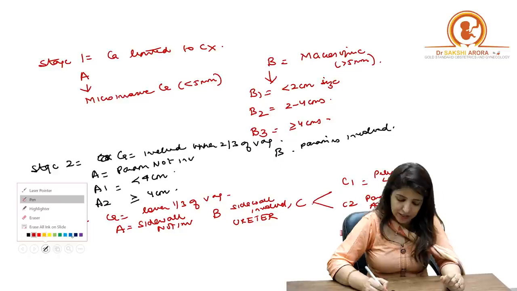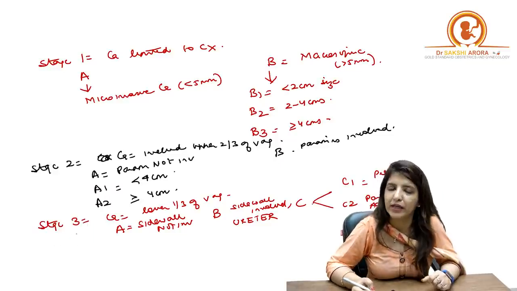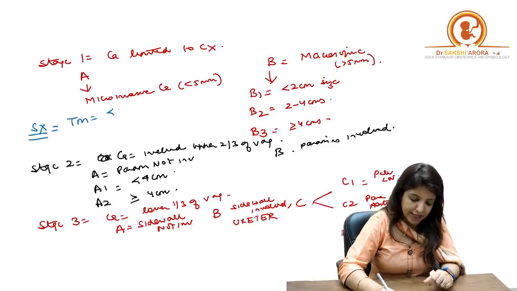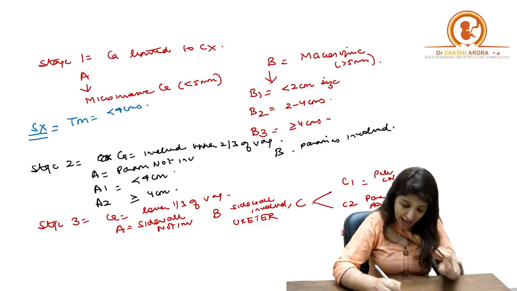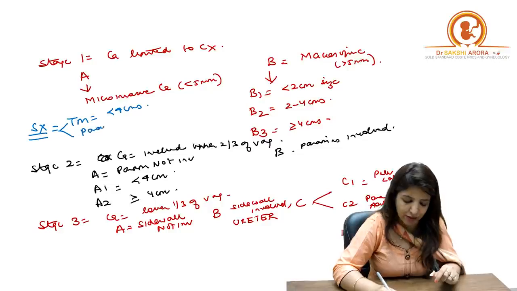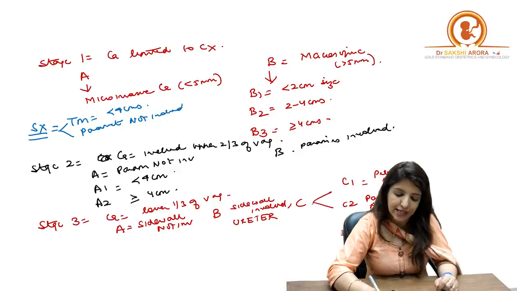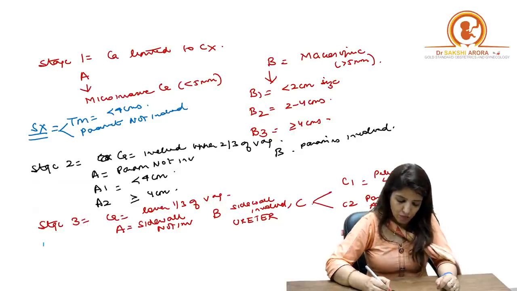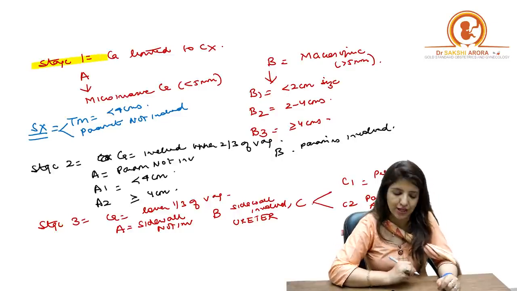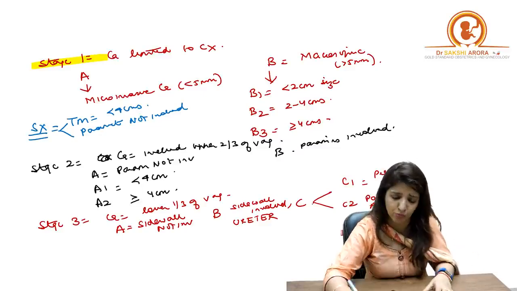Now in cancer cervix management, you have to remember that surgery can be done only if tumor is less than 4 centimeters in size, and second thing is surgery can be done only if parametrium or structures below that are not involved. Right? In other words, if I ask you, mark the stages where surgery can be done, you will say, ma'am, stage 1, stage 1A, and 1A is further divided into 1A1, 1A2, so it can be done in both of them.